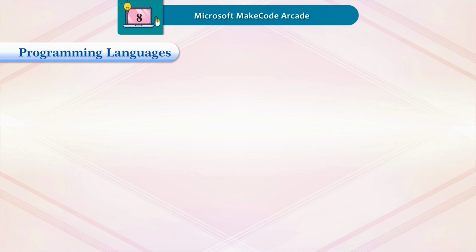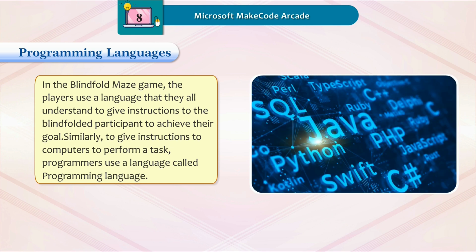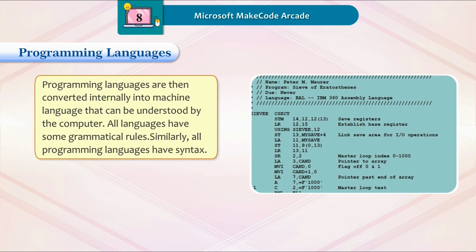Programming languages. In the blindfold maze game, the players use a language that they all understand to give instructions to the blindfolded participant to achieve their goal. Similarly, to give instructions to computers to perform a task, programmers use a language called programming language. Programming languages are then converted internally into machine language that can be understood by the computer.